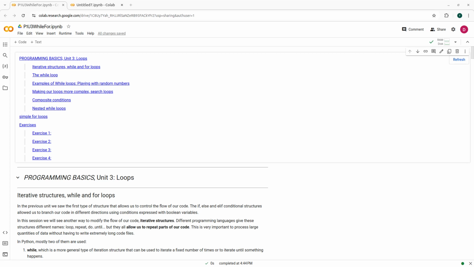We also saw else, and all of those allowed us to branch the code. So the code would be doing something, and at some point it could either go in one direction or another, or a number of directions, depending on a condition or a set of conditions. If this happens, do that, and if that does not happen, else, do something else.